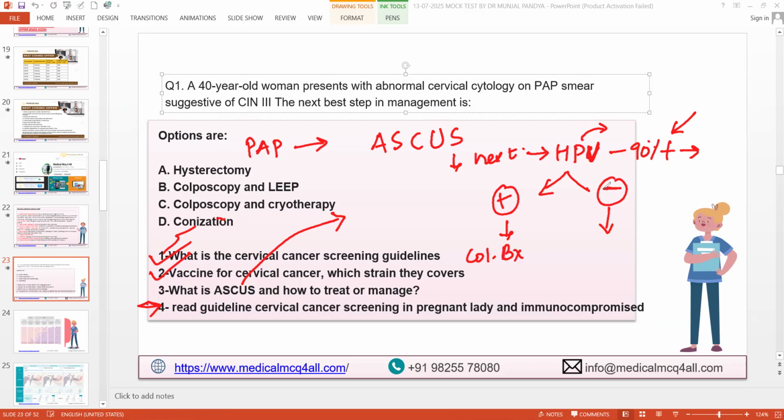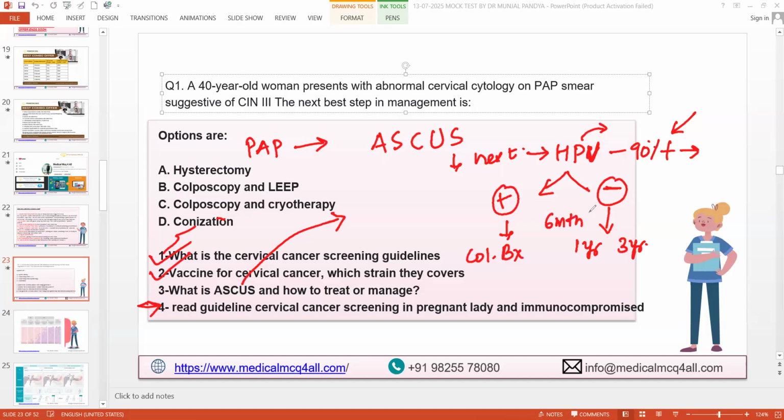If you have a negative HPV and ASCUS, what are you supposed to do? When do you call the patient to do the repeat pap smear: after 3 years, 2 years, 1 year, 4 years, or 5 years? MCQ. 1 year. 3 years. Somebody is saying 1 year, someone is saying 3 years. Any other answer? 6 months. If it was not ASCUS, and negative, then it will be 3 years.